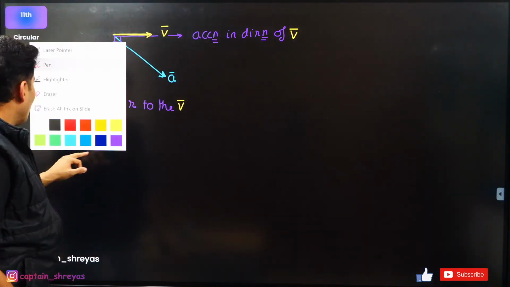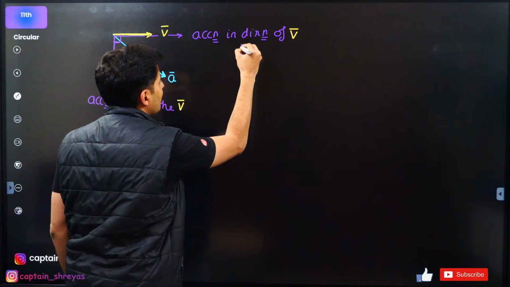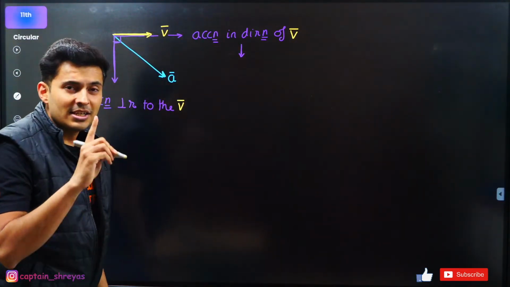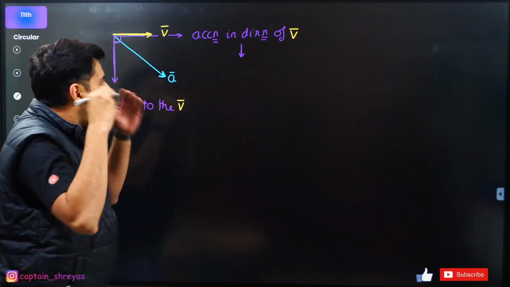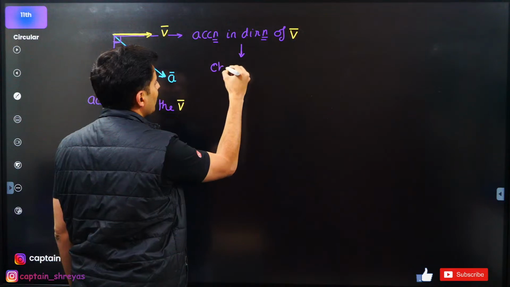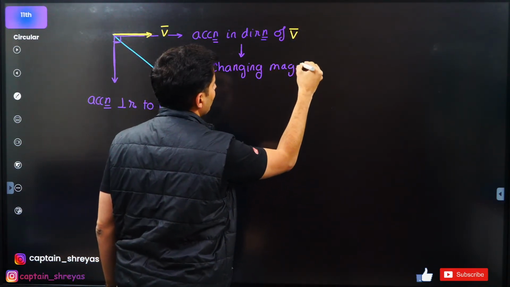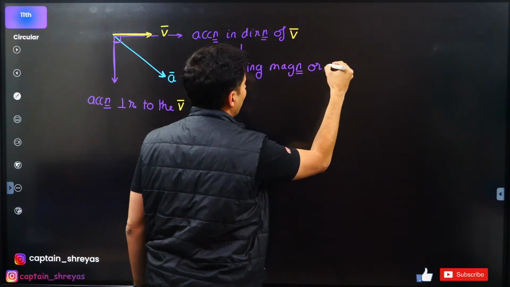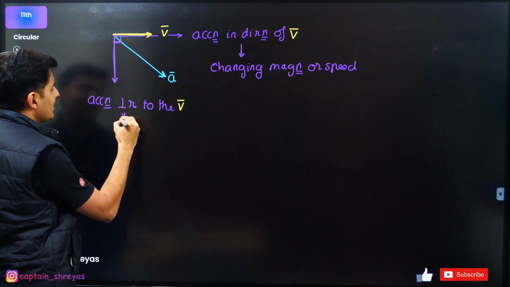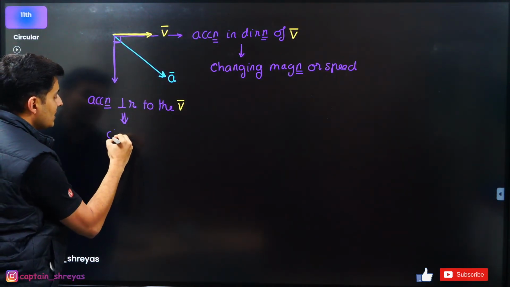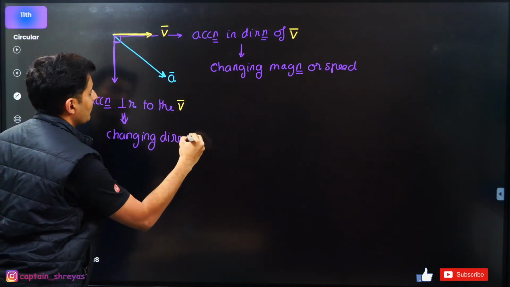So guys, think about it carefully. This acceleration which is in the direction of the velocity, what is it responsible for? Changing the magnitude or changing the direction? Obviously changing the magnitude. So this is changing the magnitude, or basically the speed. Whereas this one is changing, what is it changing, guys? Changing the direction. Changing the direction, that's all.